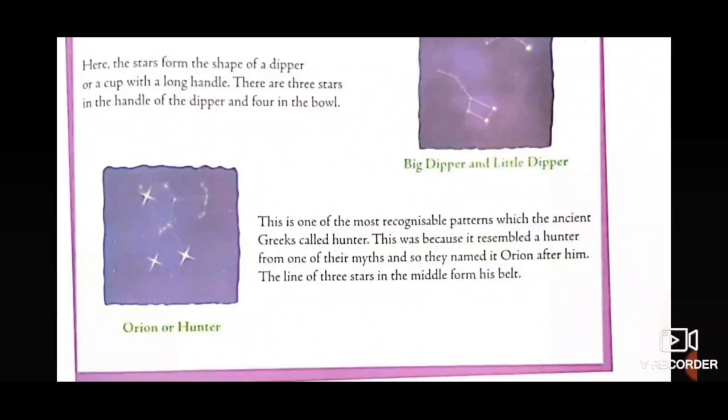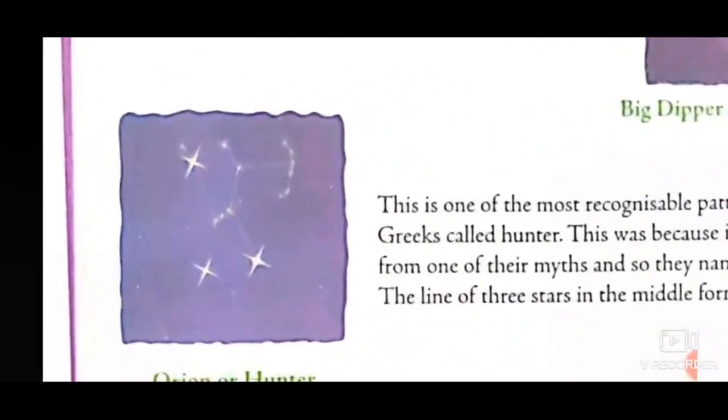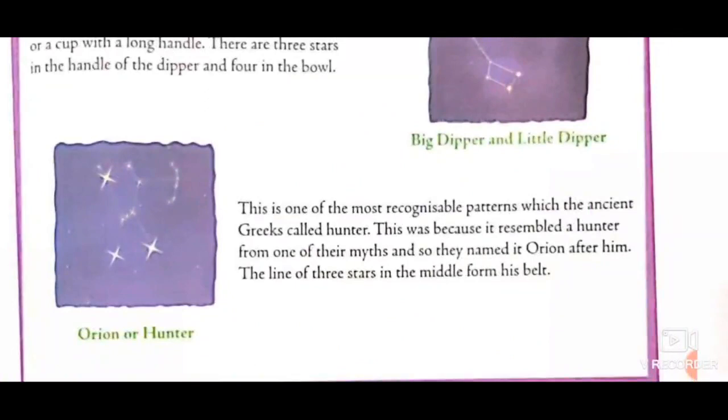The line of three stars in the middle forms his belt. If you carefully observe this picture, you can see that the three stars in the middle form the belt, and it appears that somebody is ready to shoot with an arrow. That's why it is called Orion or hunter.